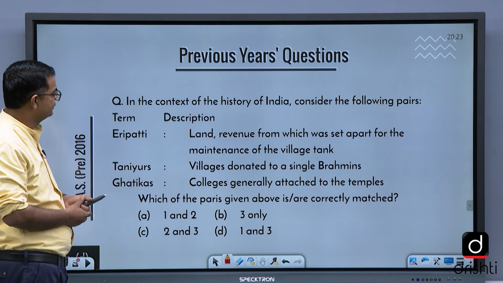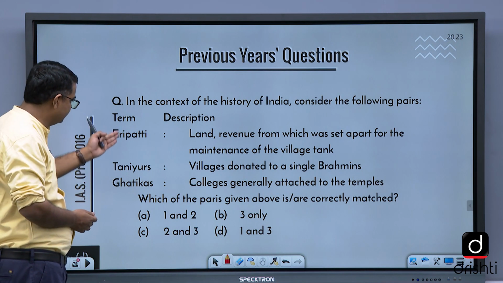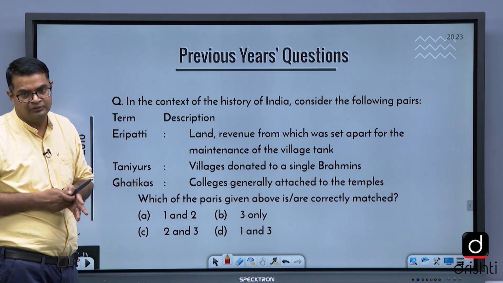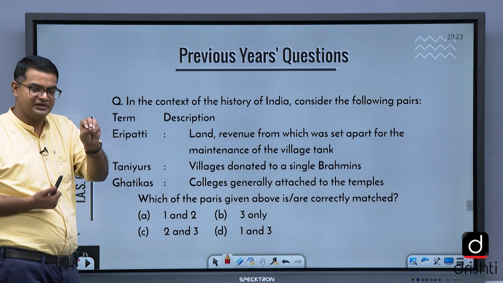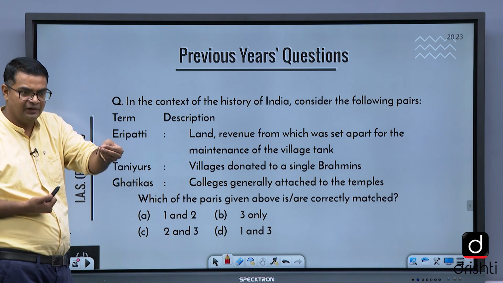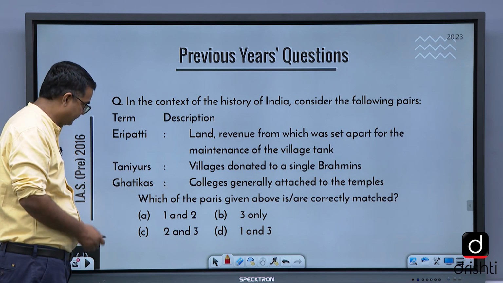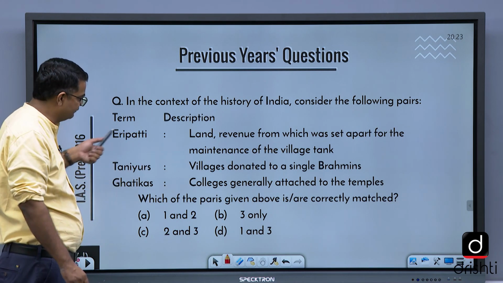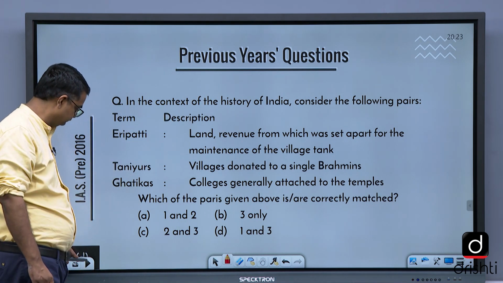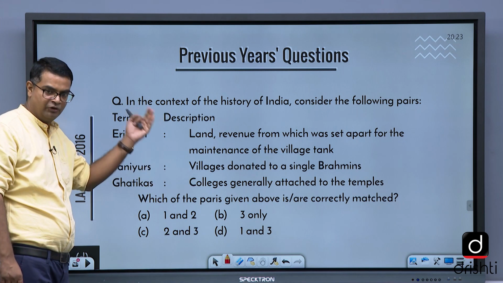In context to the history of, consider the following pairs: terms, descriptions. These are the terms and the description. As I told you, terminology is a favorite topic of UPSC. They keep asking terminologies from ancient India, medieval India, and from culture also to an extent. So again, terminologies question. Ghatika, as for example. All these we will discuss in the classroom. This is a 2016 question of terms and description. I told you they always focus on such things.